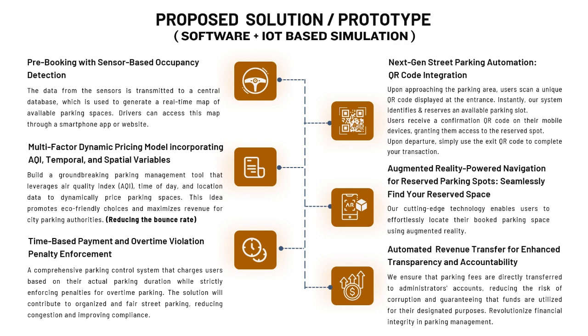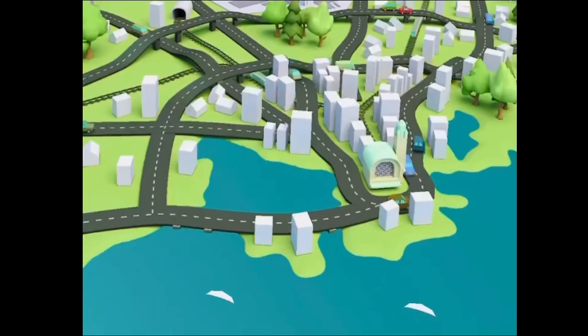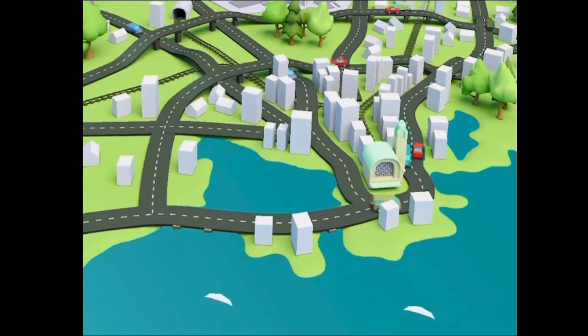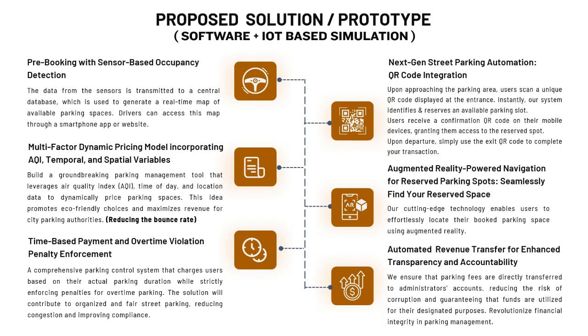Then we have augmented reality powered navigation for reserved parking space, and this is simply for tracking our vehicles when there is a chaotic situation and we want our vehicles to be directly tracked.